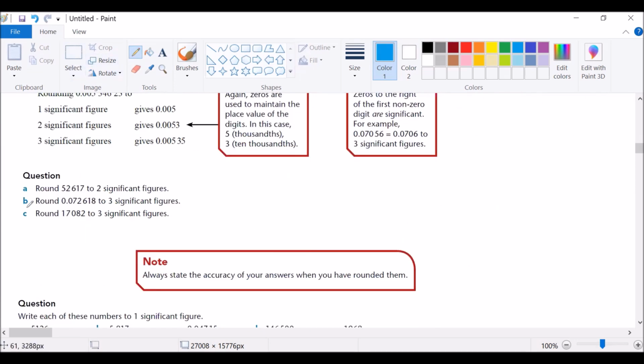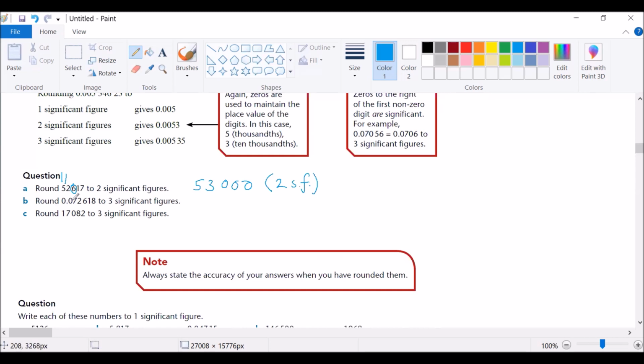Let's look at this example. Round 52,617 to two significant figures. So we want to see the first and the second significant figure, and we look at the third significant figure and use it to round off. It is 6. We ask ourselves, is this value greater or equal to 5? Yes, 6 is greater or equal to 5, so 2 will increase by 1. So we now have 5, 3, and then the rest becomes zeros. So 53,000. That is to two significant figures.